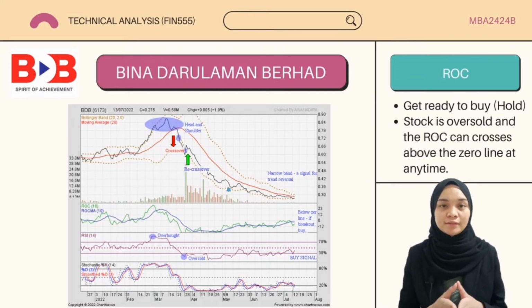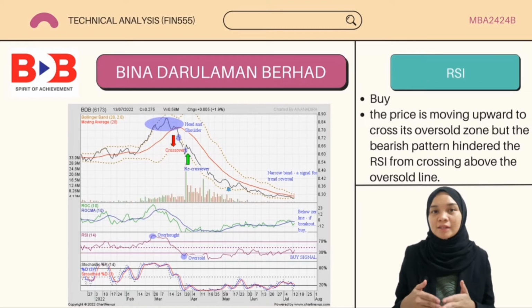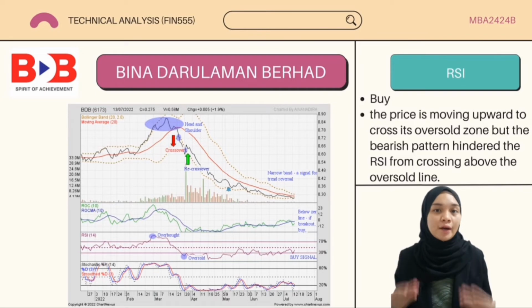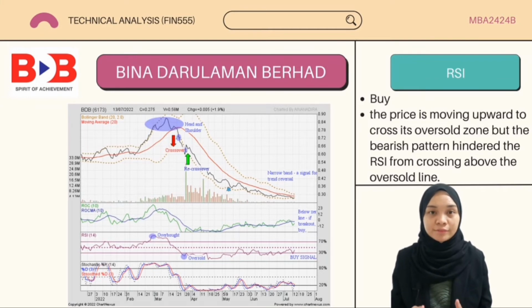This indicates the stock is oversold and the investors should get ready to buy just in case the ROC crosses above the zero line. Other than that, the RSI indicator suggests a strong buy signal because the price was at the oversold position, but on 19 May 2022, the price was slowly going upward to cross its oversold zone, but the bearish pattern of the price itself hindered the RSI from crossing above the oversold line. So, the investors should buy the stock.